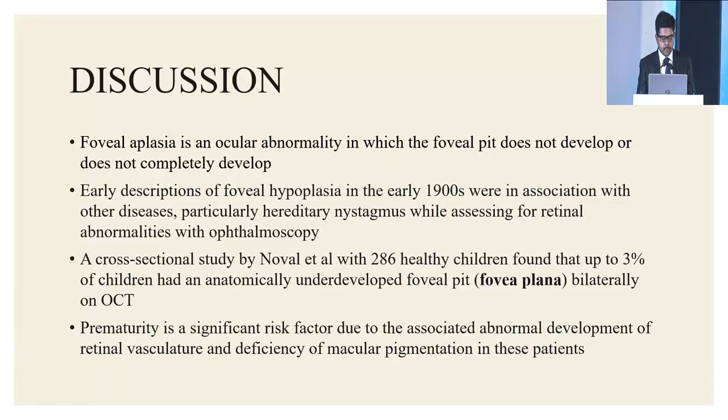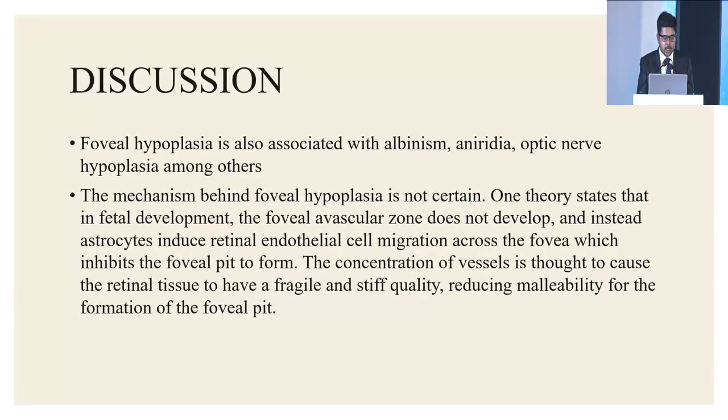Early descriptions of foveal hypoplasia in the early 1900s were in association with other diseases, particularly hereditary nystagmus, while assessing for retinal abnormalities with ophthalmoscopy. A cross-sectional study done by Noval et al. with 286 healthy children found that up to 3% of children had an anatomically underdeveloped foveal pit bilaterally on OCT. Prematurity is a significant risk factor due to associated abnormal development of retinal vasculature and deficiency of macular pigmentation in these patients. Foveal hypoplasia is also associated with albinism, aniridia, optic nerve hypoplasia, among others.